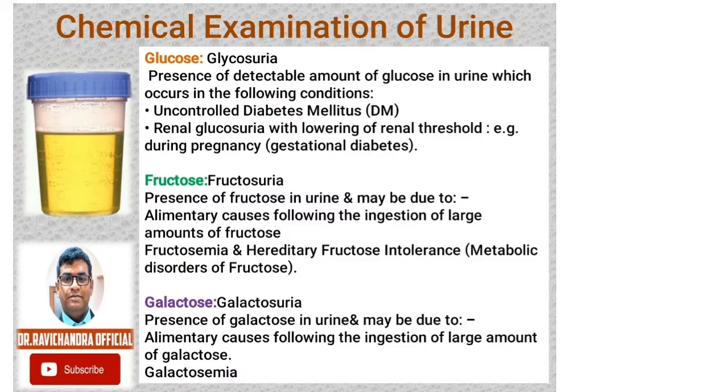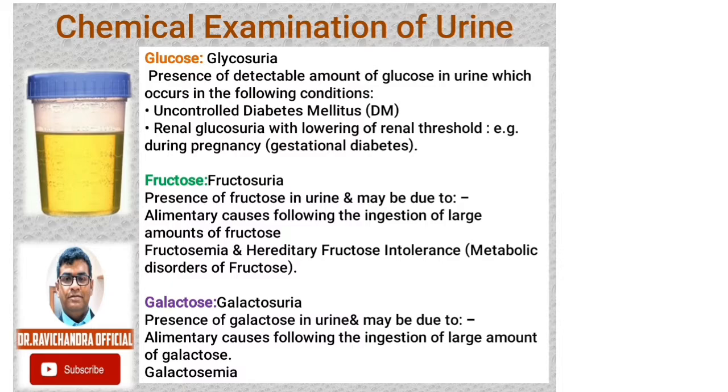The chemical examination of urine. First we will discuss about the sugars. Glucose. Passage of glucose in the urine is called as glycosuria. Presence of detectable amount of glucose in urine occurs under two conditions. One is uncontrolled diabetes and the other one is renal glucosuria with lowering of renal threshold, which is 180 mg per dl. The conditions where we will see this renal glucosuria with lowering of renal threshold is during pregnancy, that is gestational diabetes. Now, the passage of fructose in urine is fructosuria.